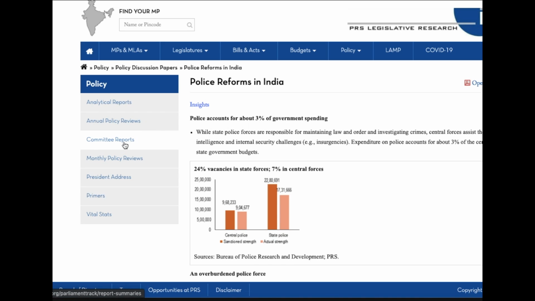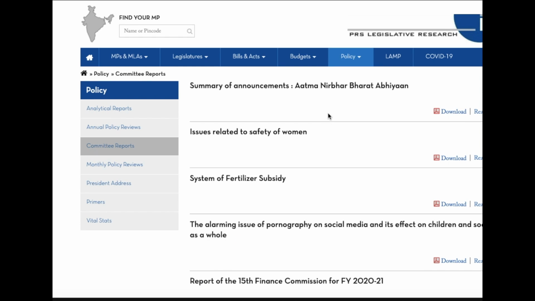Now moving to the second part, that is the committee reports. Under this, the reports are provided by the committee on issues which are contemporary in nature, such as the issues related to safety of women, system of fertilizer subsidy, and the alarming issue of pornography on social media and its impact on children and society. PRS cannot be utilized just for Paper 2, that is polity and governance. It provides reports and articles on social issues, economic issues, as well as other issues. So PRS is a repository of materials important for the civil services examination.